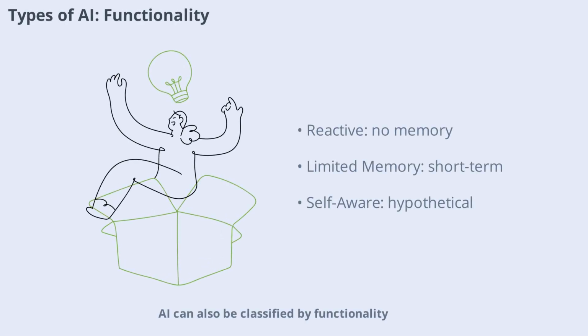AI can also be classified by functionality. Reactive machines are the simplest, they respond to specific inputs but have no memory. IBM's Deep Blue chess computer is a classic example. Limited memory AI can use past experiences for short-term decisions, like self-driving cars analyzing road conditions.